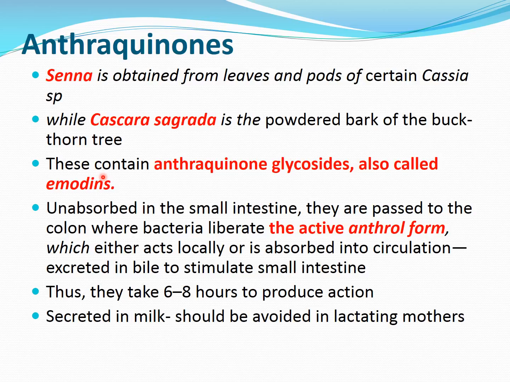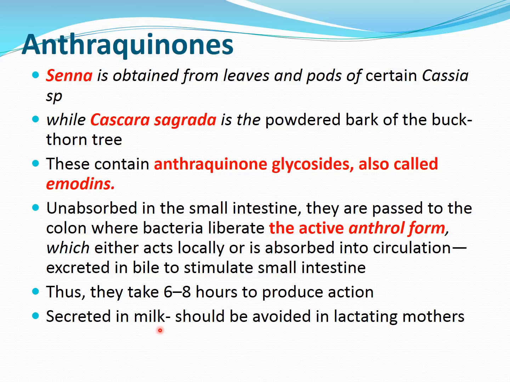So what is the mechanism of action? They are not absorbed in the small intestine and they pass directly to the colon, where the bacteria liberate the active anthrol form. This active anthrol form either acts locally in the colon or is absorbed into the systemic circulation, excreted in the bile, and then it stimulates the small intestine. Because of this, they may take 6 to 8 hours to produce the action. Remember, the drugs which act directly on the colon have a shorter duration of action, but the drugs which act on the small intestine may take 6 to 8 hours. So this may be acting through the small intestine and on the colon, a mixed action.